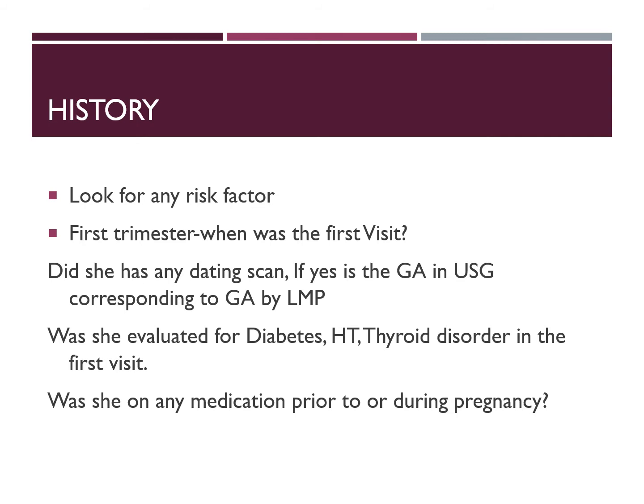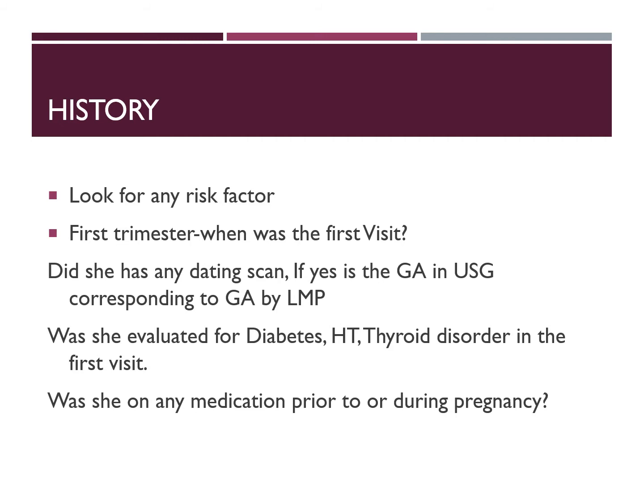And if yes, whether it is normal or not, and whether there is any discrepancy between the dates calculated by the scan and by her LMP, and she will be able to say whether it is there or not. And if it is corresponding, we can assume the dates are correct.